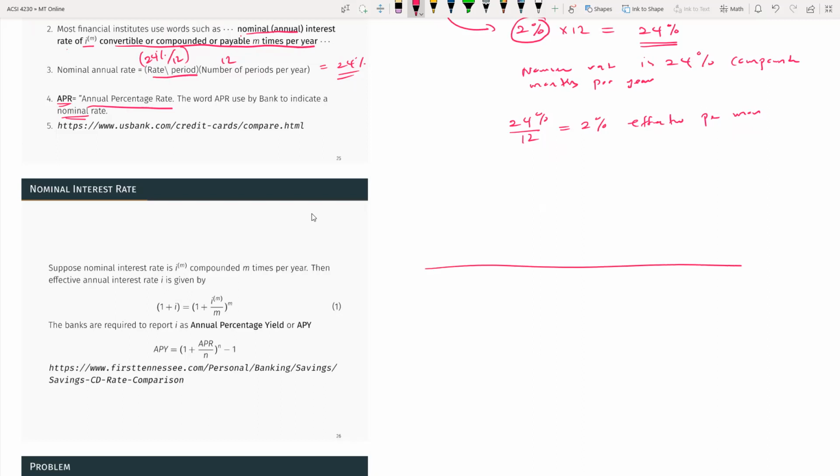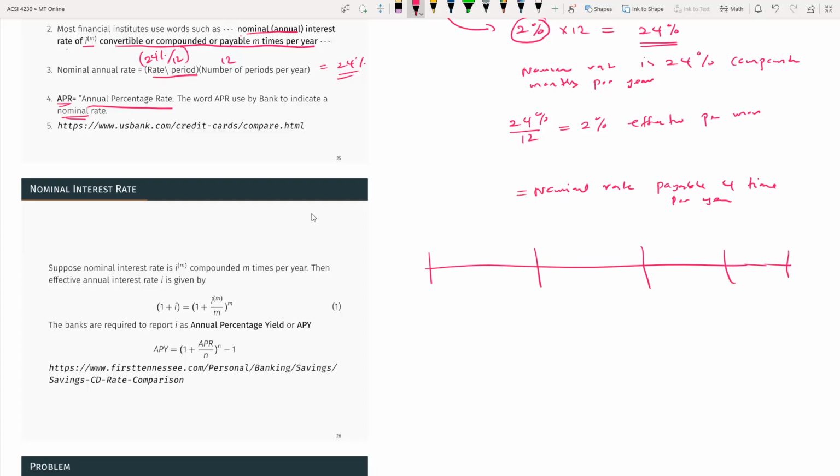So let's say the nominal rate is actually quoted for quarters. So this is a nominal rate payable 4 times per year.